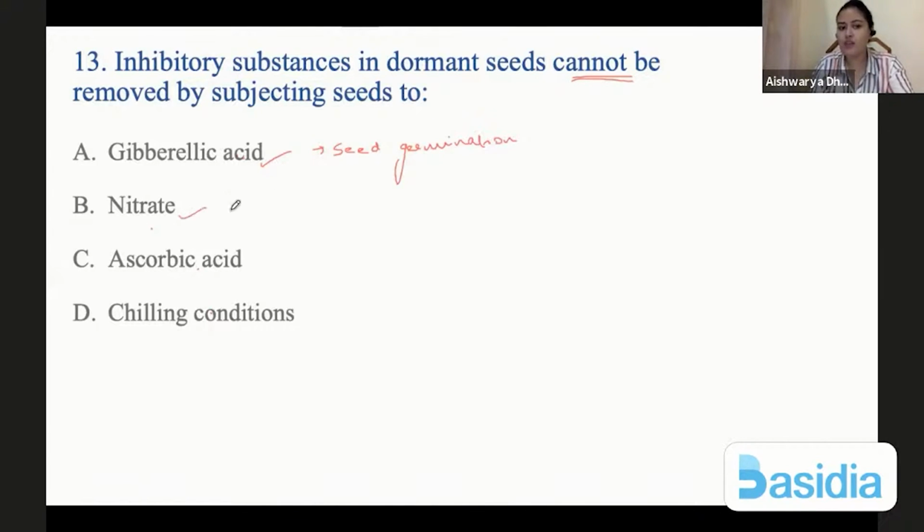Nitrate can remove seed dormancy because this is a nutrient required by plant for growth. And chilling condition is vernalization. Vernalization promotes fruiting and flowering and seed germination. Ascorbic acid, on the other hand, has no role in seed germination. So this is the inhibitory substances. If it is removed using ascorbic acid, it will have no effect on it.